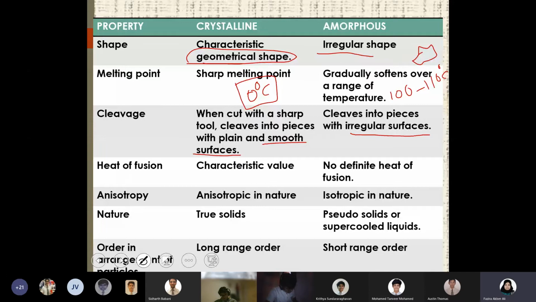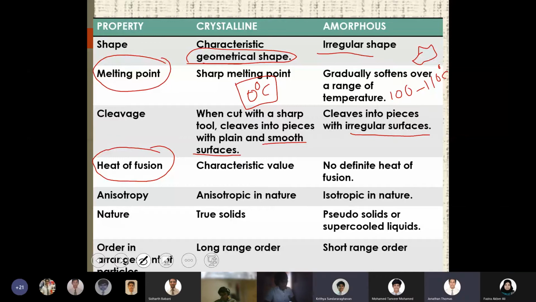Fourth point is heat of fusion. So you may get confused between the meaning of melting point or melting and heat of fusion. I think in your grade 9 or something, you're learning about latent heat, heat of fusion, etc. Right? Yes, ma'am. What is heat of fusion? What is it? Energy required to change this. Fusion means what? What is the meaning of fusion? It's like melting. Melting. That means converting a solid to liquid completely.